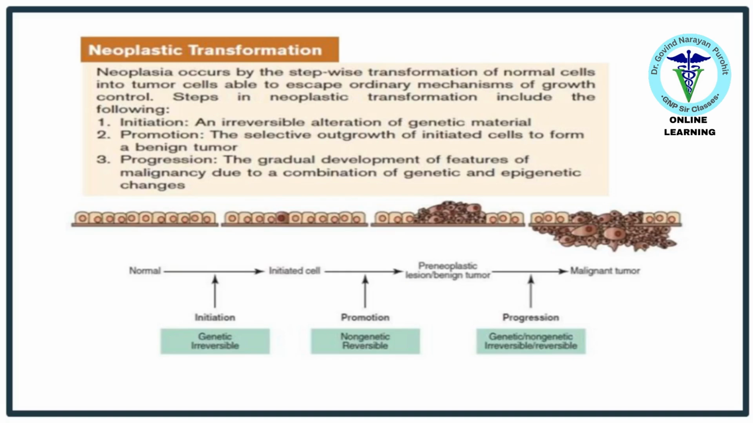Neoplastic transformation involves the stepwise alteration of normal cells into tumor cells. This process includes initiation, promotion, and progression, leading to the development of malignant tumors through genetic and epigenetic changes.